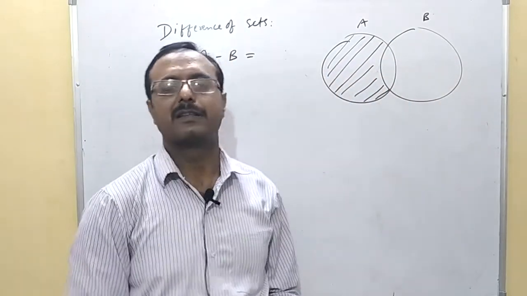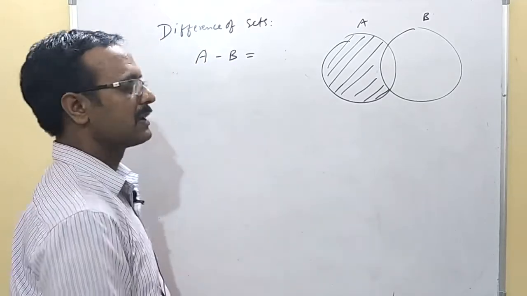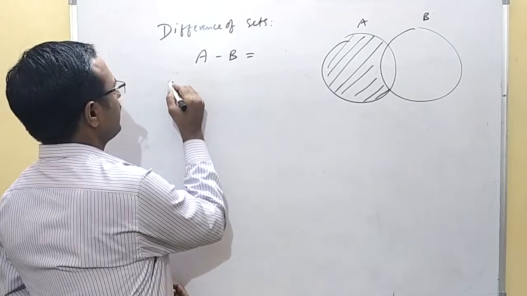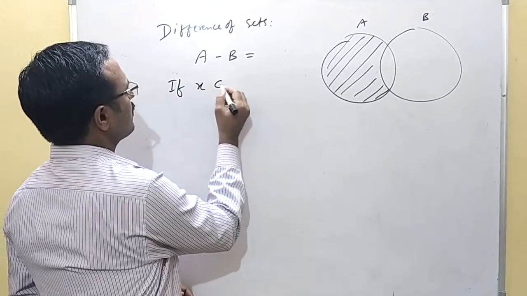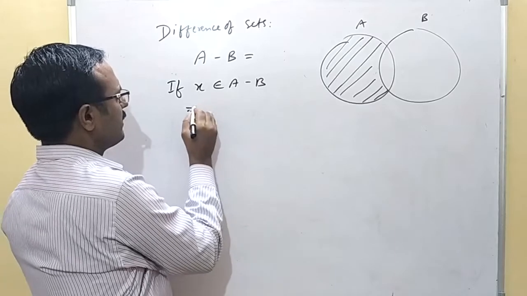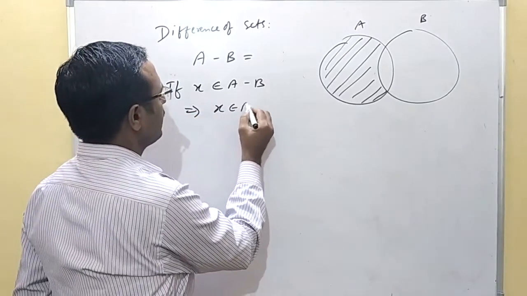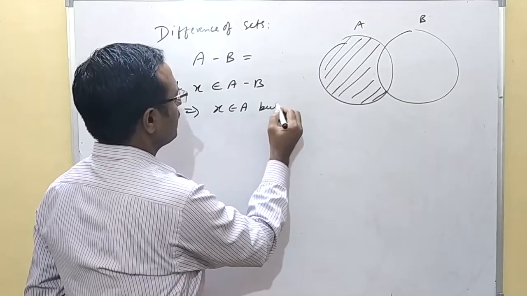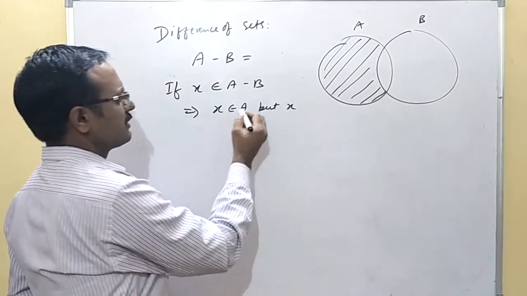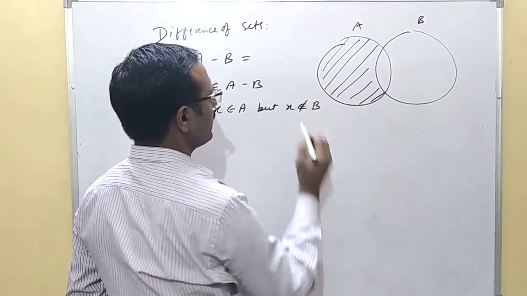So for the difference of sets, you can write that if X belongs to A minus B, then this implies X belongs to A, but X will not belong to B.